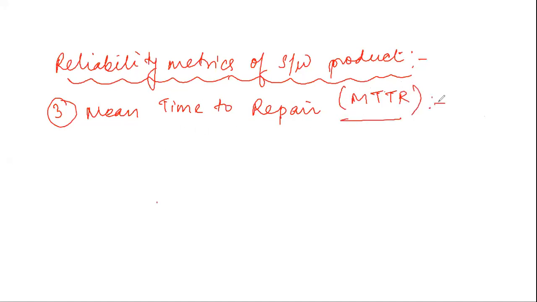Earlier we studied MTTF, mean time to failure, where we didn't include the time needed to repair, that is the time where the bug fixation is done and the time where the system reboot is done. Another metric is mean time to repair, which will include those. Once a failure occurs, some time is required to fix the error. This MTTR measures the average time it takes to track the errors causing the failure and to fix them.